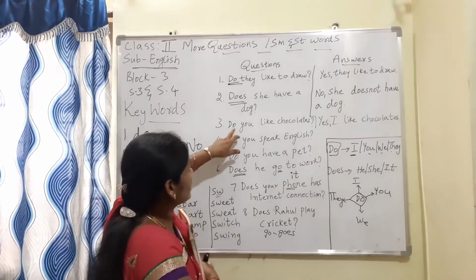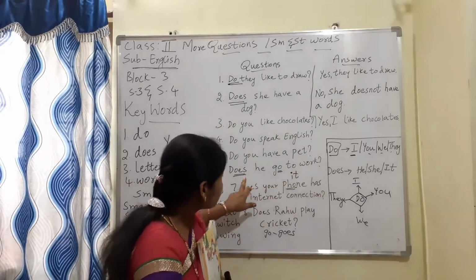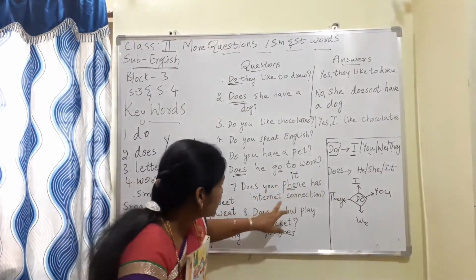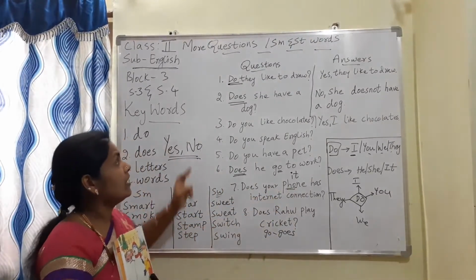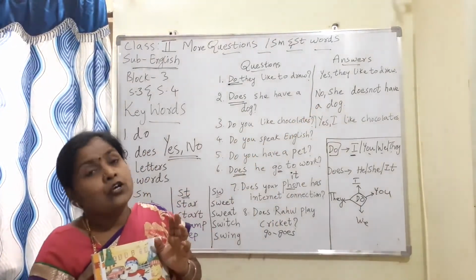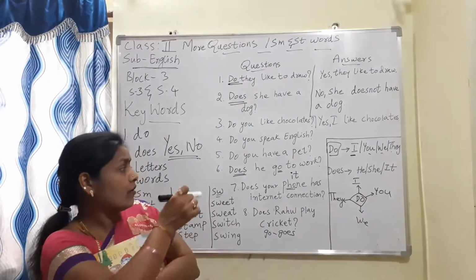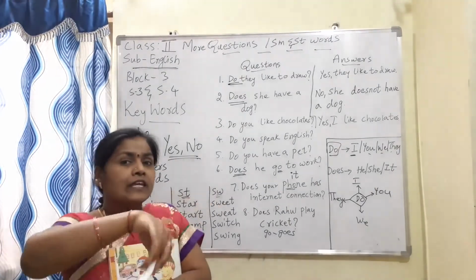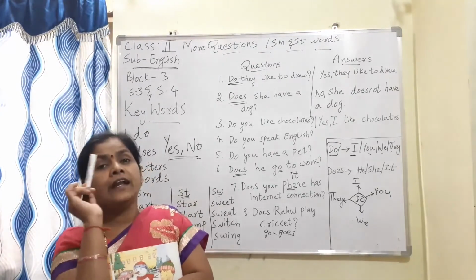Understand all of you? So what are they asking here? Does he go to work means yes, he goes to work. And does your phone have internet connection means yes, it has internet connection. Does she have a dog means no, she doesn't have a dog. So what do you have to remember here? If do is there, we have to use question words that go with I, you, we and they. And does goes with he, she and it.